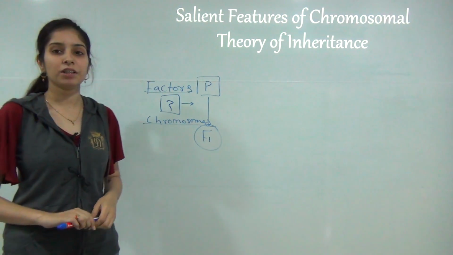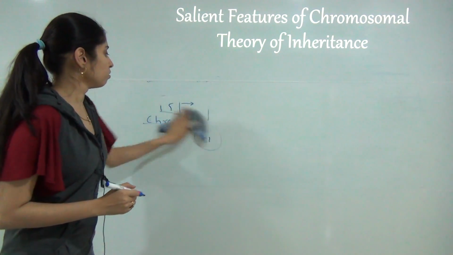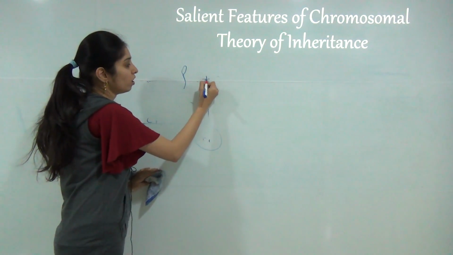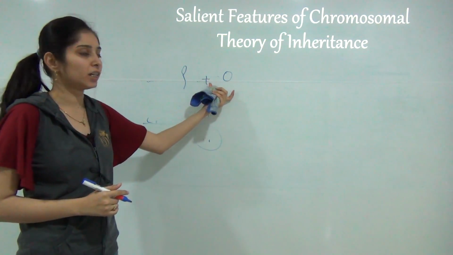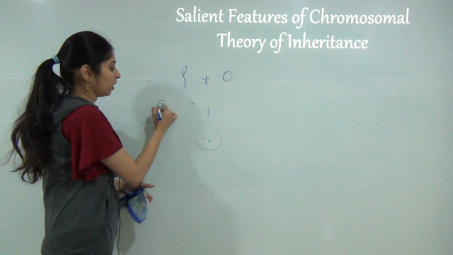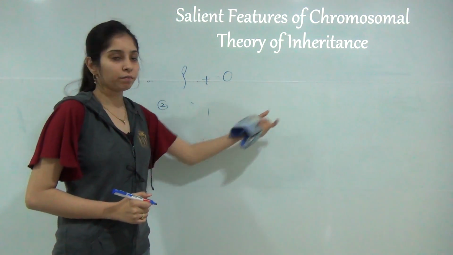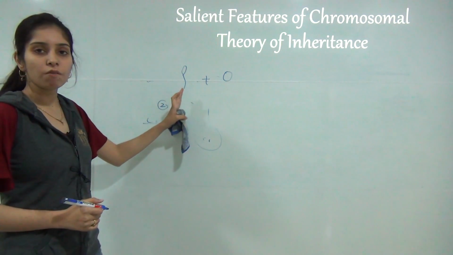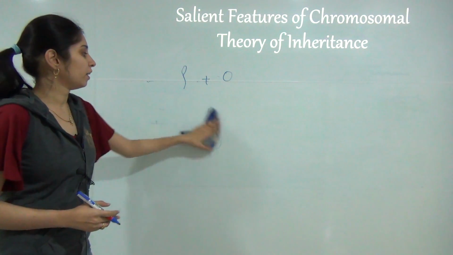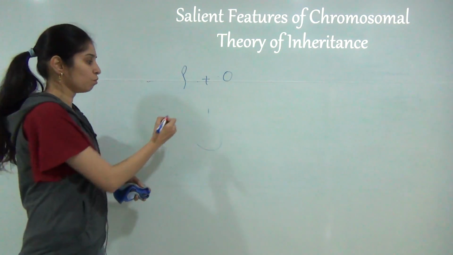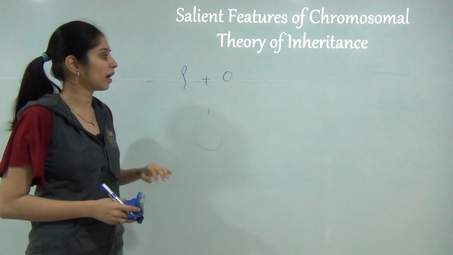Now, what are the salient features of the chromosomal theory of inheritance? First, sperm as well as ova are the main carriers of the hereditary characteristics. Second, sperm and ova contribute equally to heredity in the offspring. Third, fusion of the sperm and ova nuclei occurs during the fertilization process. Next, the nucleus contains chromosomes, so it is necessary that chromosomes are transmitted from one generation to another.